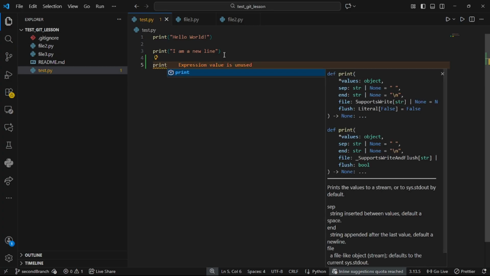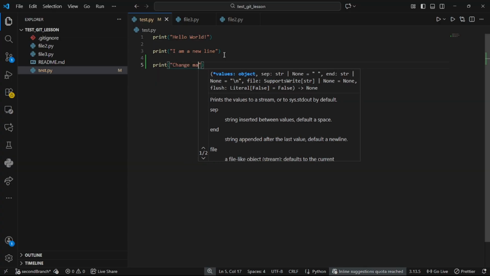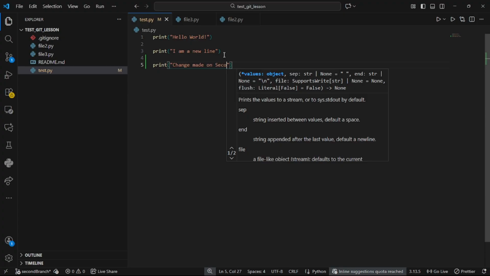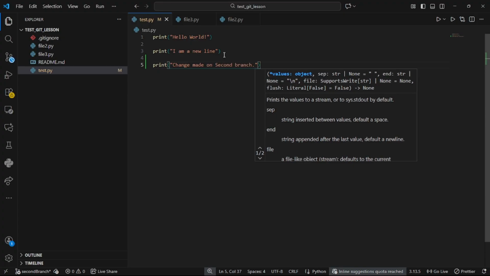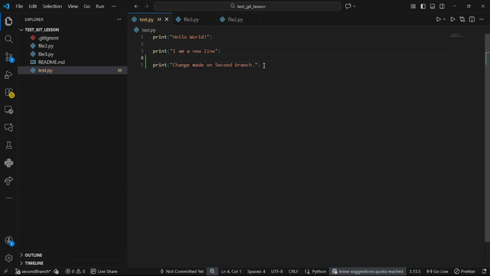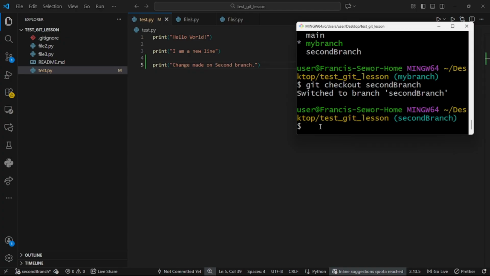Print "change made on second branch". Right, this is the change made on second branch. So now let's open the repo. We haven't committed anything, right? So we are going to git checkout my branch.